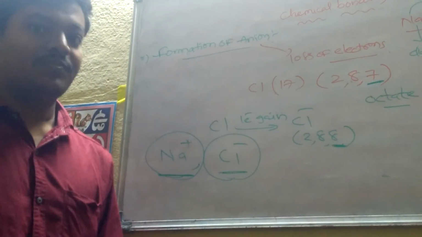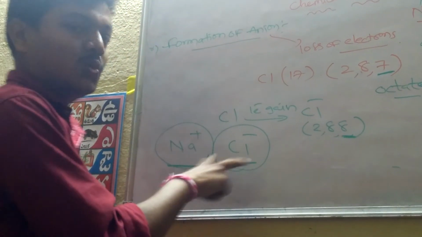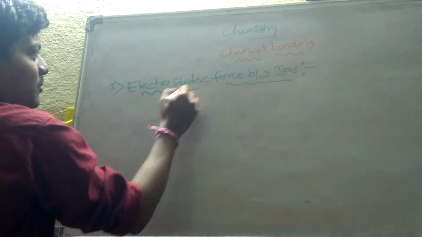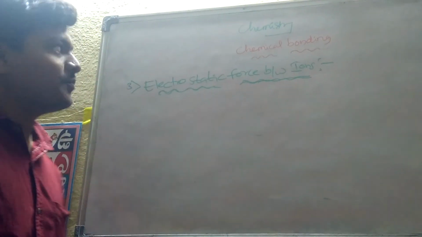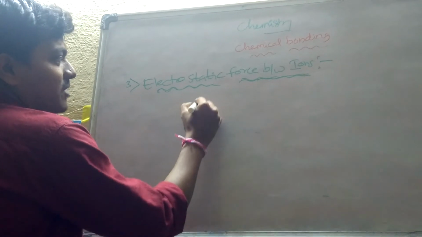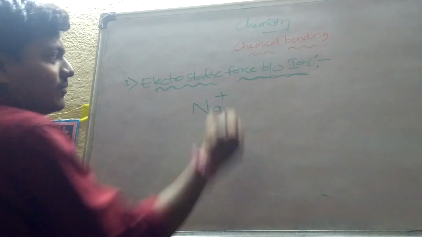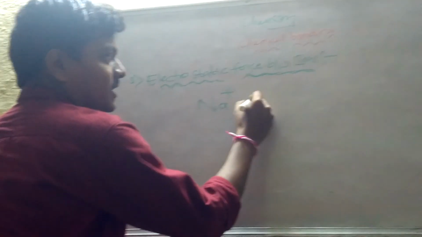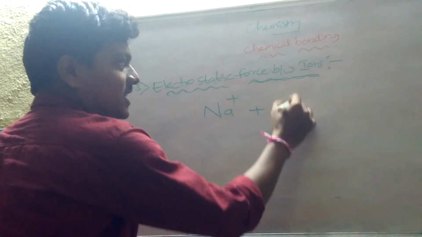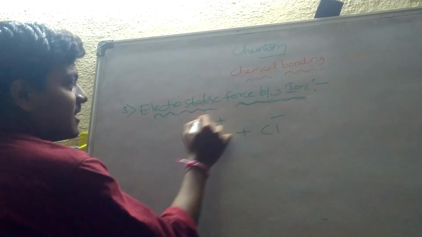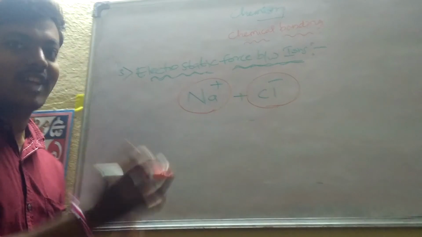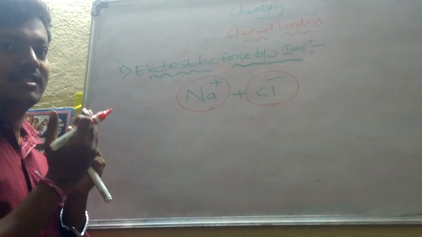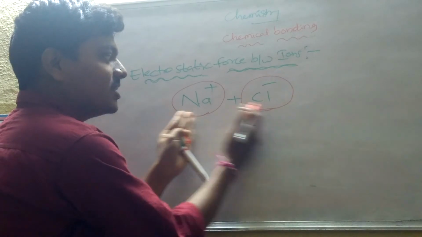Let us see the third step, electrostatic force between the two ions. Electrostatic force between ions. Ions means the cation and the anion. Due to the formation of cation, we got Na plus. Due to the formation of anion, we got Cl minus. Na plus is attracting the Cl minus towards itself. Between these two, the attraction is there.